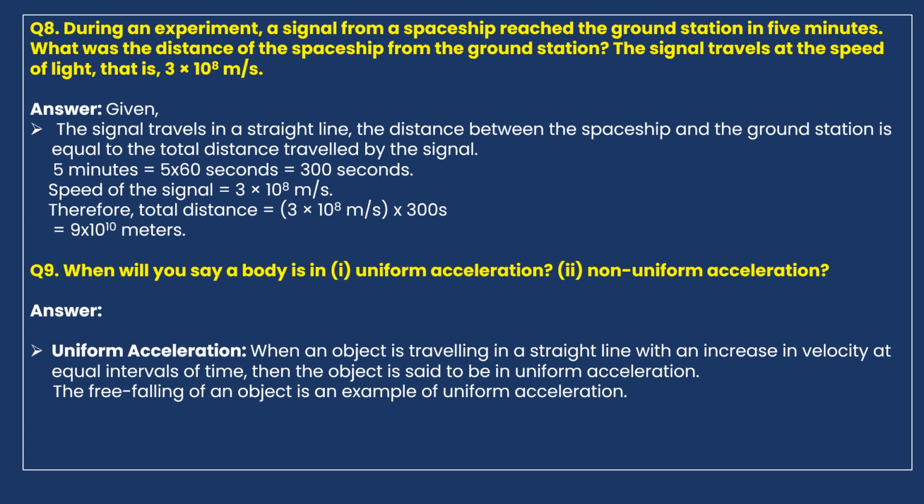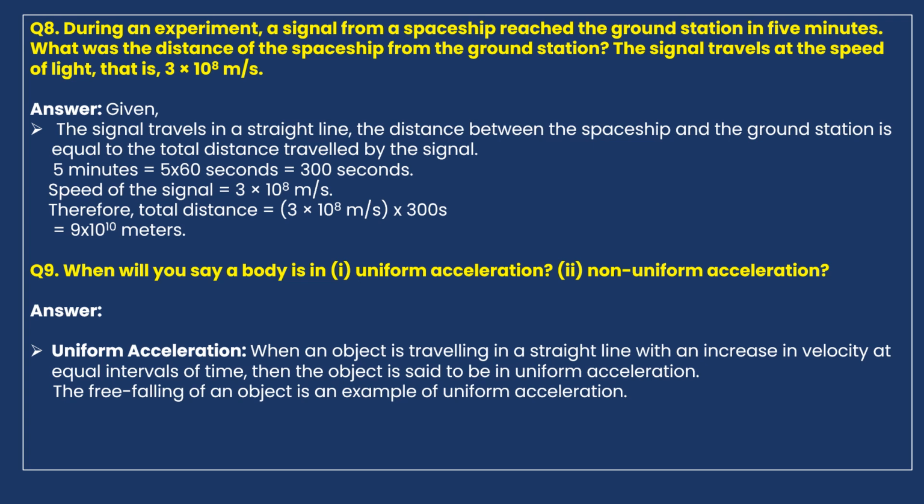Now you see uniform acceleration. When an object is traveling in a straight line with an increase in velocity at equal intervals of time, then the object is said to be in uniform acceleration. That means the velocity should increase at regular equal intervals of time.